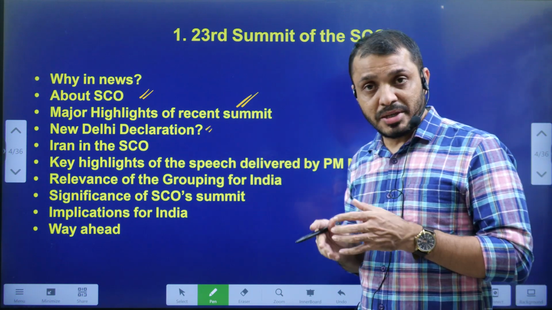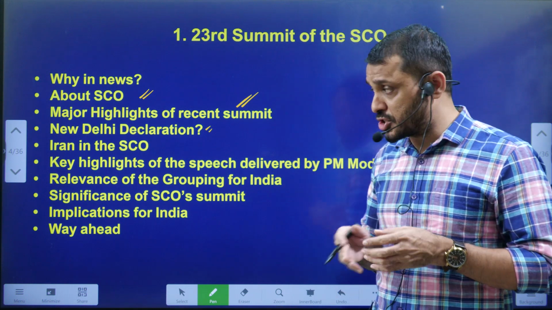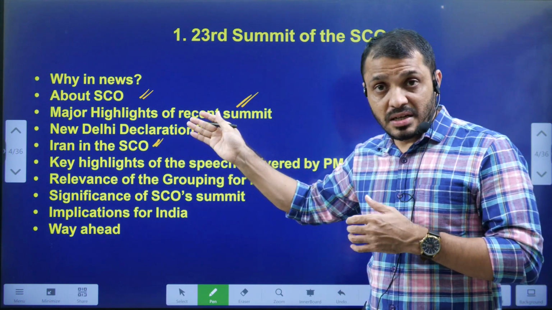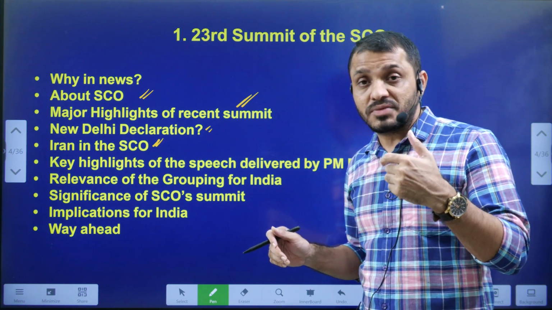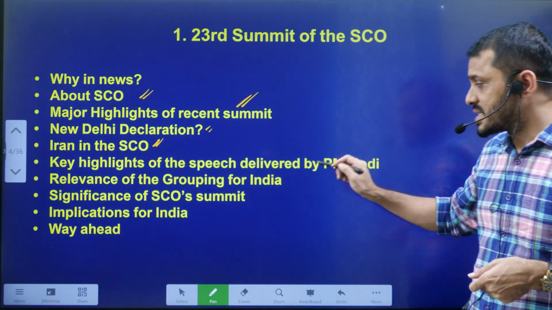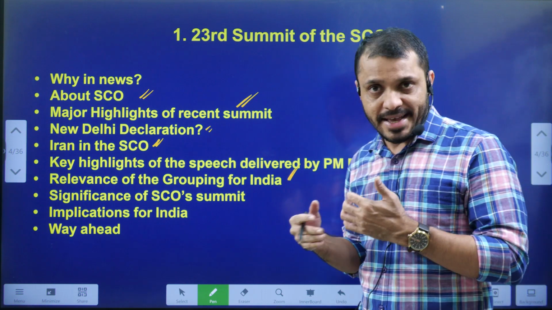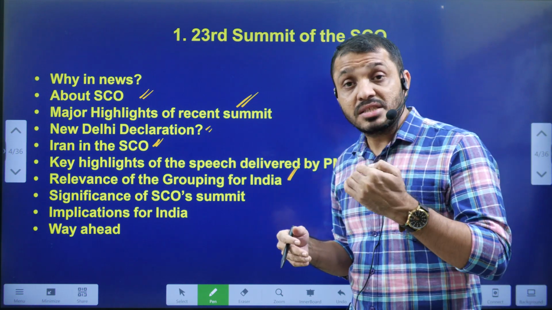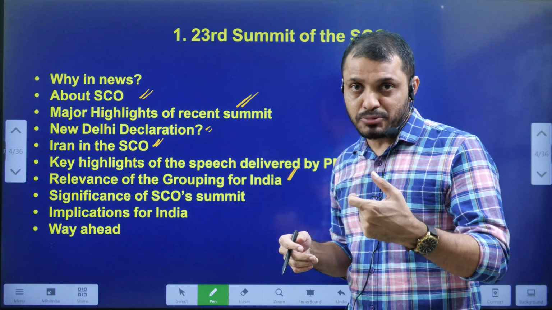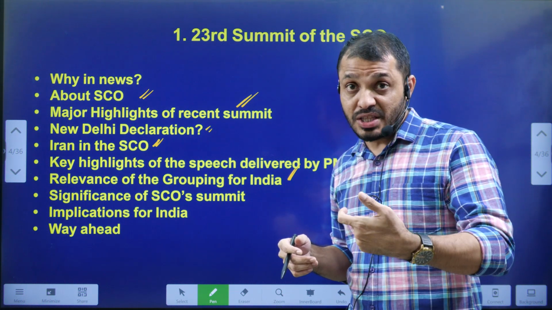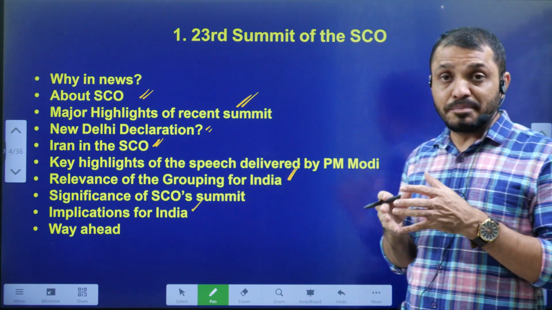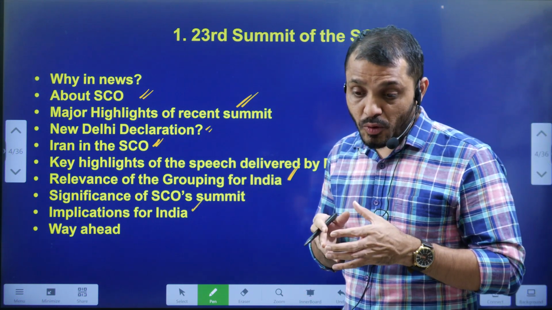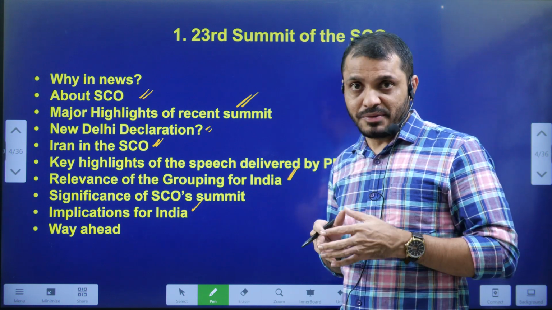In this summit, what is the New Delhi Declaration? And Iran is a country that recently entered the SCO. So we will discuss the significance of Iran's entry into SCO, and how the SCO is going to help India with respect to Pakistan as well as China. That means we will discuss the implications of SCO for India.